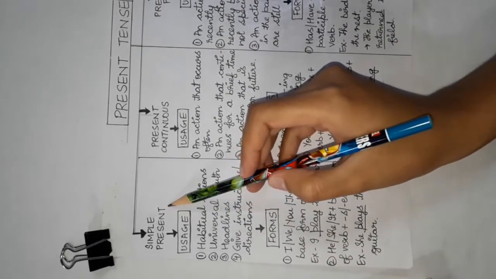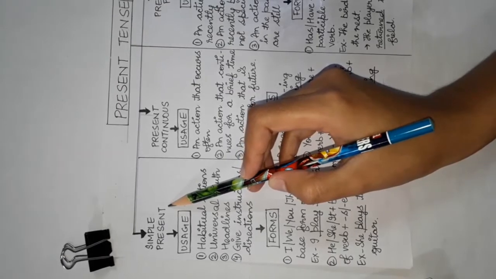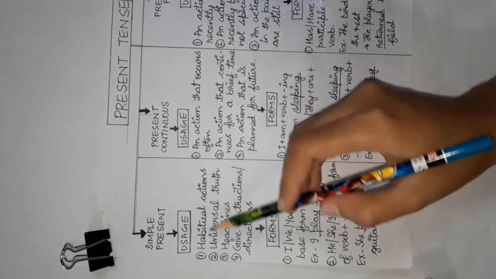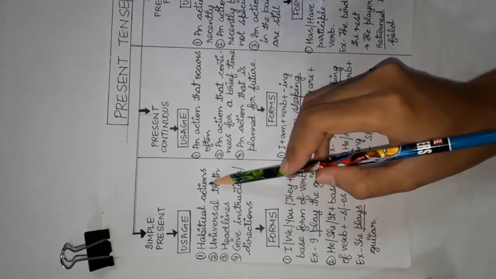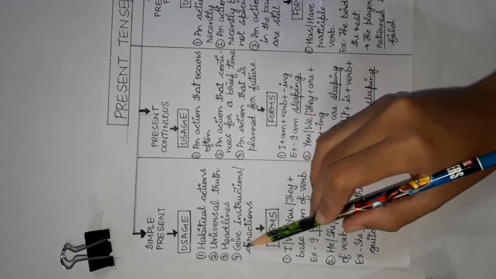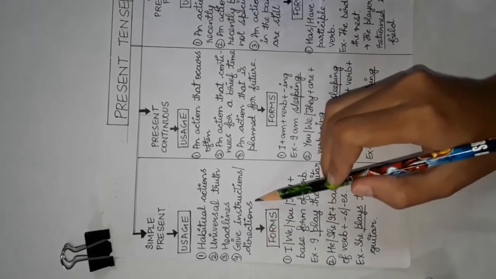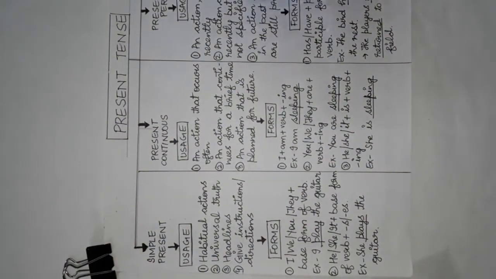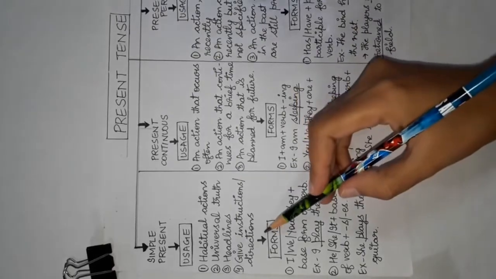So let's understand the present tense with its four forms, and the first is simple present tense. The simple present tense is used to talk about things that happen regularly or are universal truths. Its usage takes place in habitual actions, universal truth, headlines of newspapers or magazines, and to give instructions or directions.